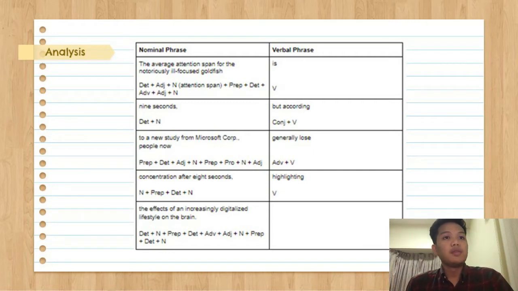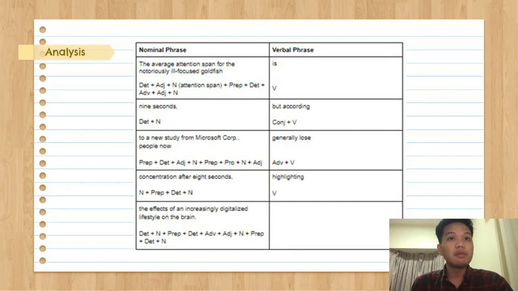Then we have the next nominal phrase, which is to a new study from Microsoft Corporation, comma, people now, in which to is a preposition, a is a determiner, new is an adjective, study is a noun, from is a preposition, Microsoft Corporation is a pronoun, people is a noun, and now is an adjective.